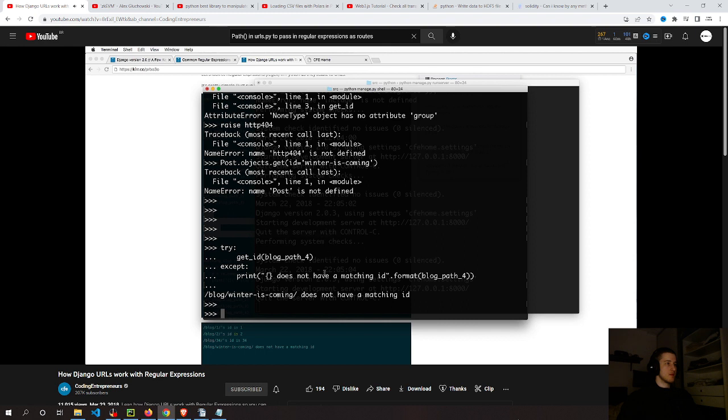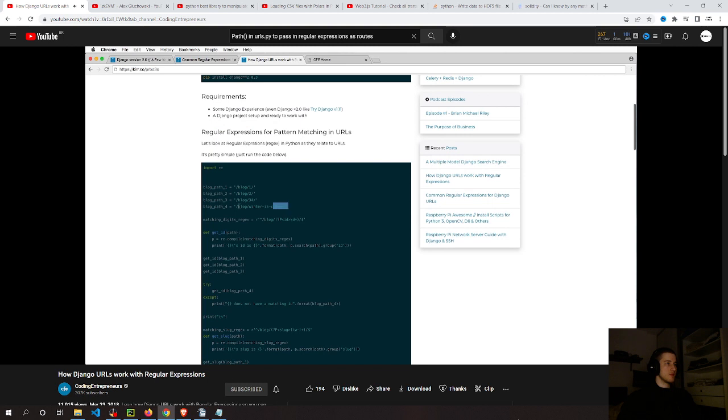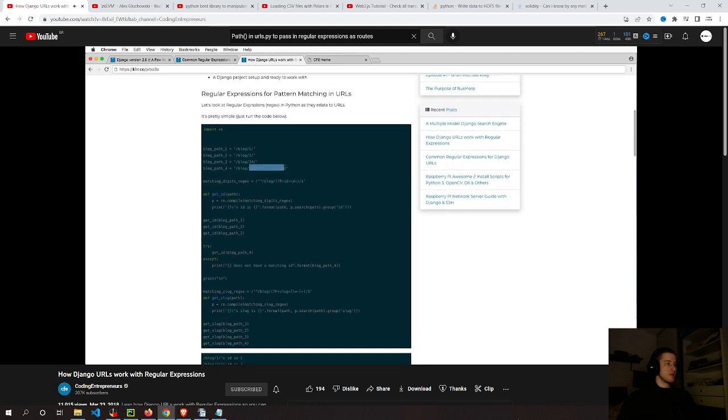Now this has nothing to do with Django, but it does show us that those URLs are really clever because they use regular expressions, and that's also why I recommend most people just use regular expressions, even though Django has a few new features out that you can check out that don't require you to use regular expressions. So your question might be, how do I handle this one then? How do I get the slug, otherwise known as this piece right here? How do I extract that?